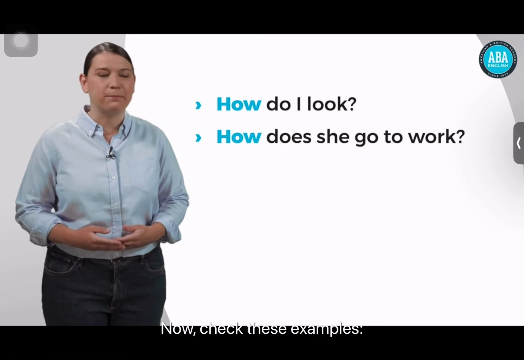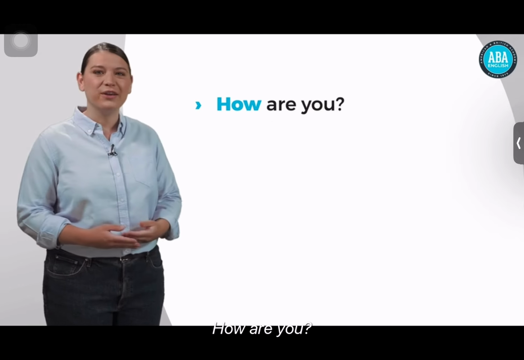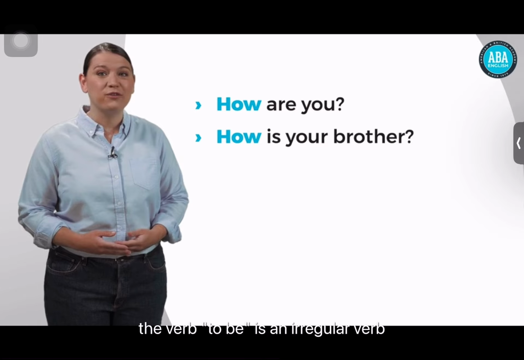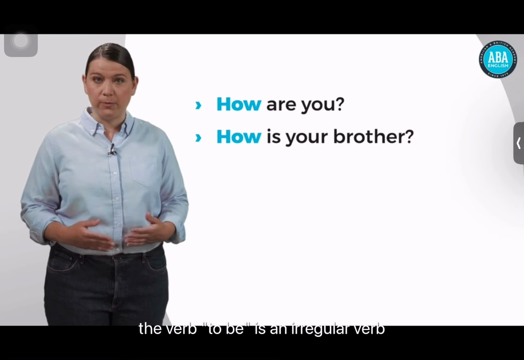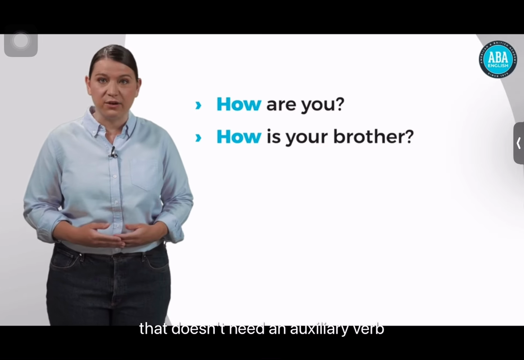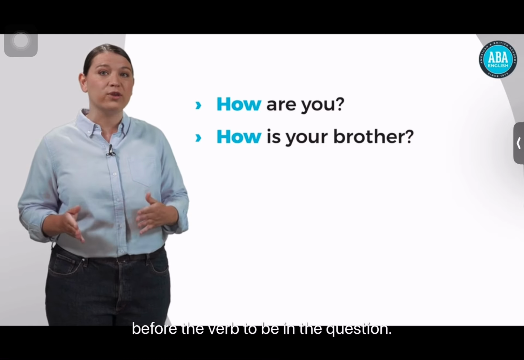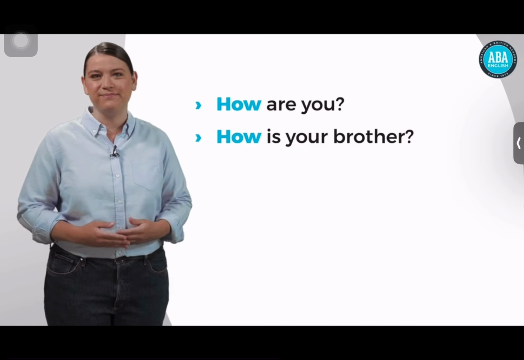Now check these examples. How are you? How is your brother? As you know, the verb to be is an irregular verb that doesn't need an auxiliary verb to form a question. So we simply place how before the verb to be in the question.